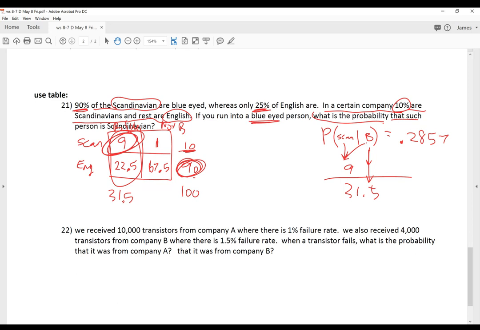Just because it works forward, it doesn't mean it works backwards. So if you see a Scandinavian, most likely he's blue-eyed. But if you have a blue-eyed person, no, we cannot say he's most likely Scandinavian. We don't know that. Okay, all right, so that's it for today. Number 22, use a table also.